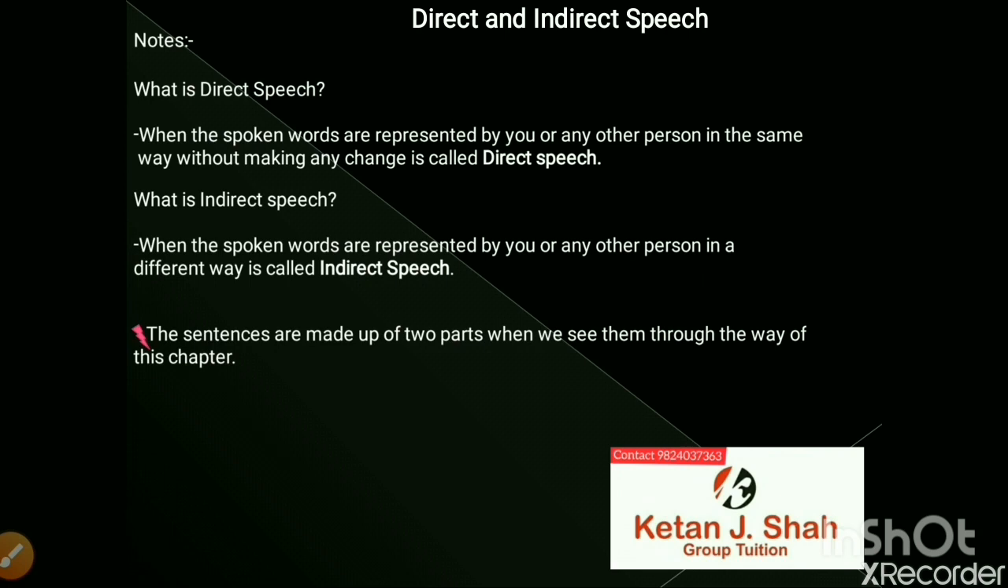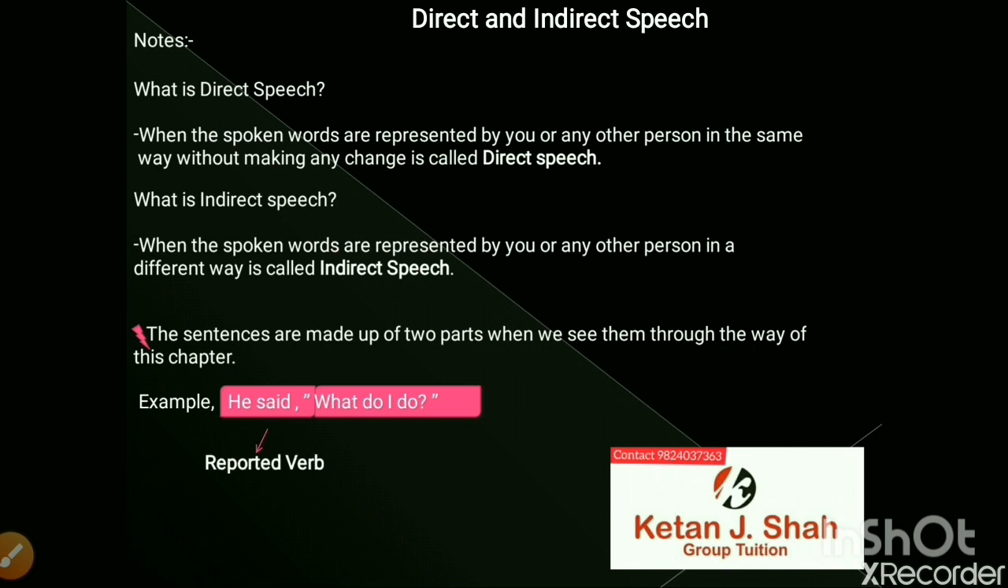The sentences are made up of two parts when we see them through the way of this chapter. It means that this sentence, he said, "What do I do?" is made up of two parts. He said is the first part, and what do I do is the second part. He said, the first part, is known as the reporting verb, and what do I do, the second part, is known as the reported speech. The reporting verb can be further divided into two parts, which are subject and reporting verb.